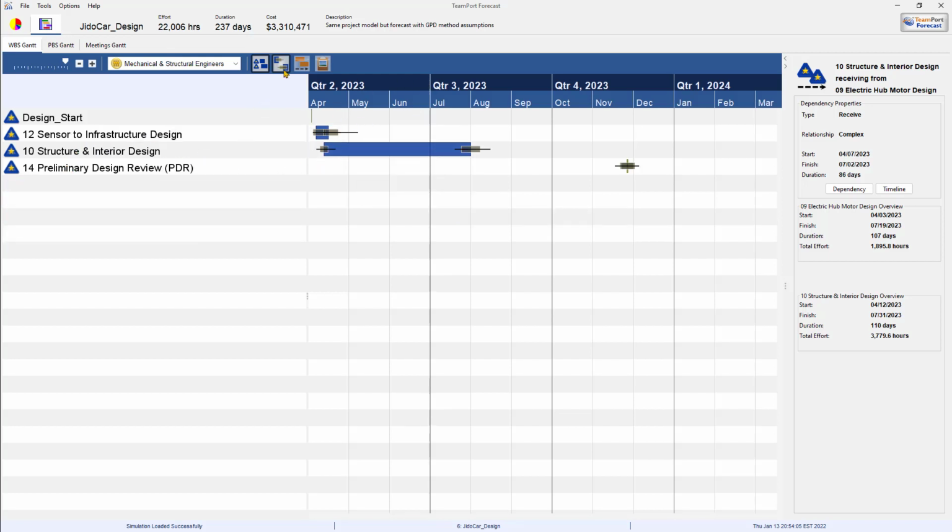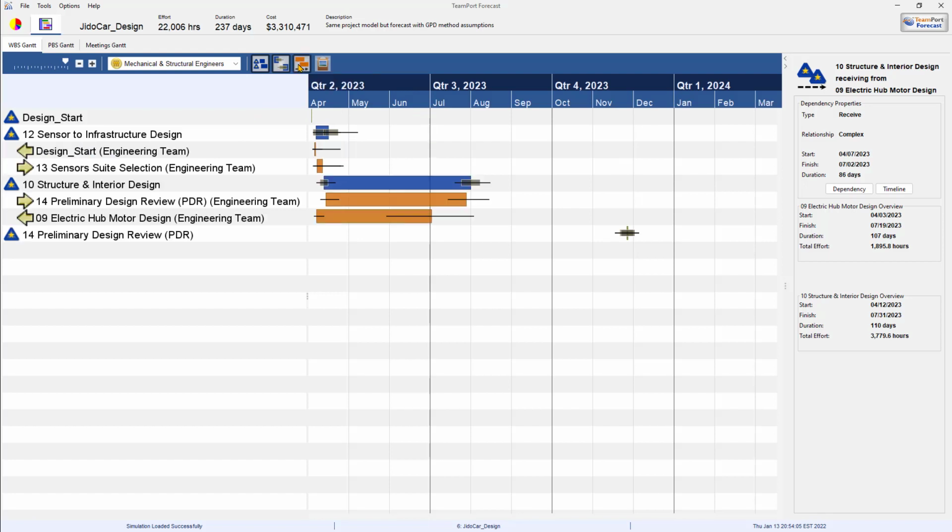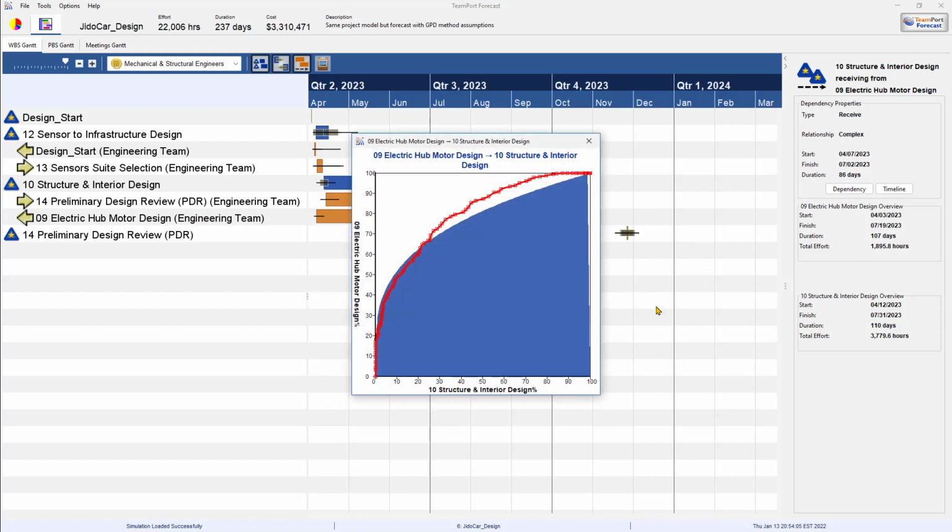We saw in April and May that the structure and interior design was the task they were working on. By showing coordination, we could drill down to which team they're waiting on. In this case, it turns out to be the engineering team as they receive information from the preliminary design and the electric motor hub design.